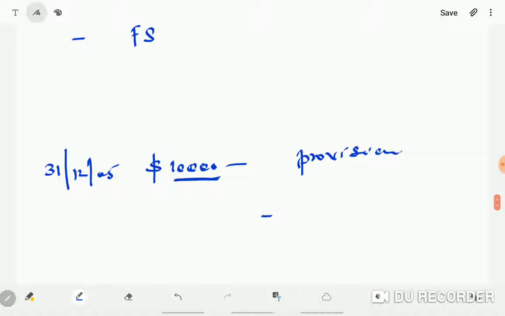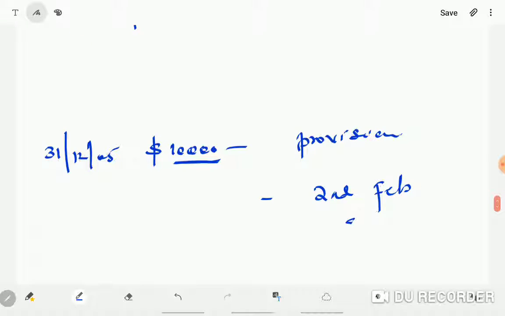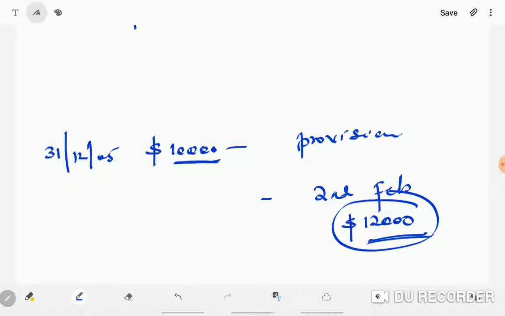Let me say by 2nd February, the matter was settled by the court. Okay, the court says the overall amount to be settled as compensation by the entity is $12,000. So before the financial statements are authorized for issue, you are coming to know what is the correct amount of provision. How much it is in my example? 12,000. So you can adjust this. In the financial statements, you will cancel 10,000 or you will increase the provision by 2,000. So it will reach to $12,000. These events are called adjusting events. It will reduce the profit, right? Now, of course, it will reduce.